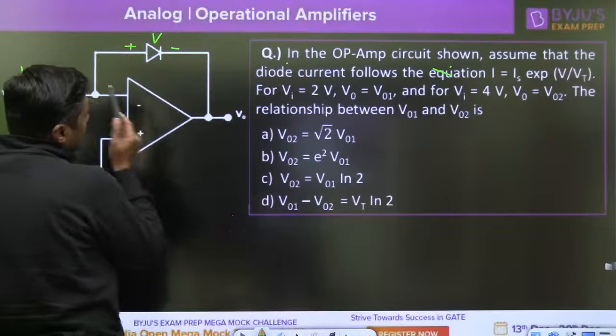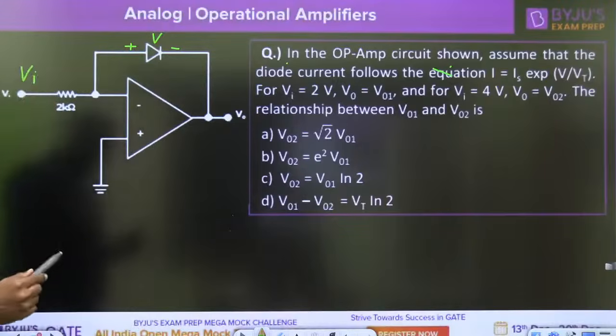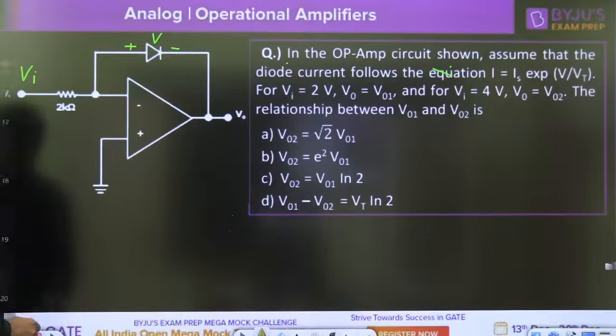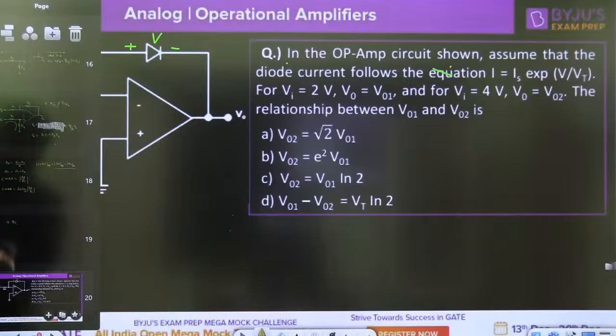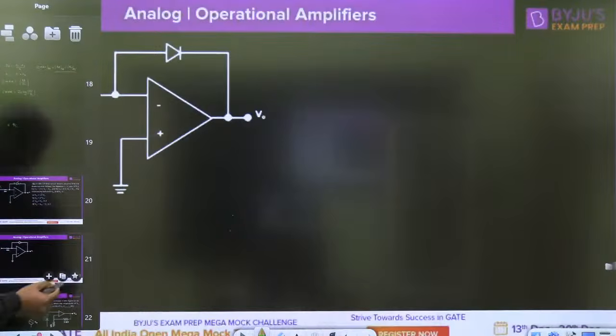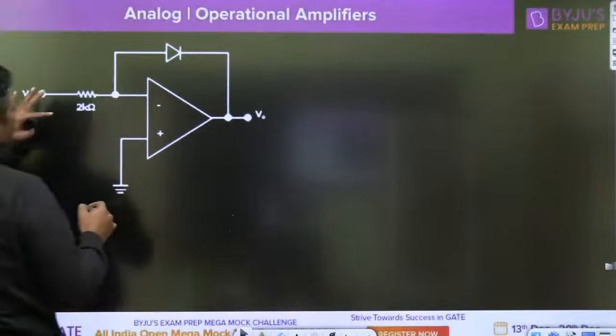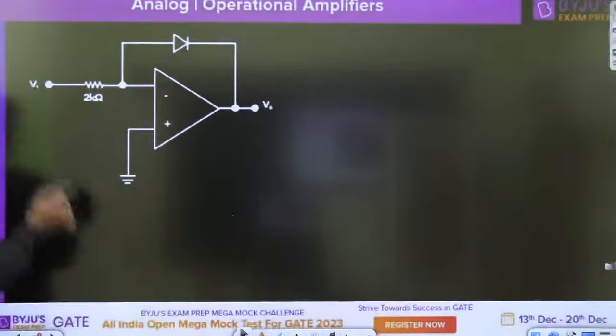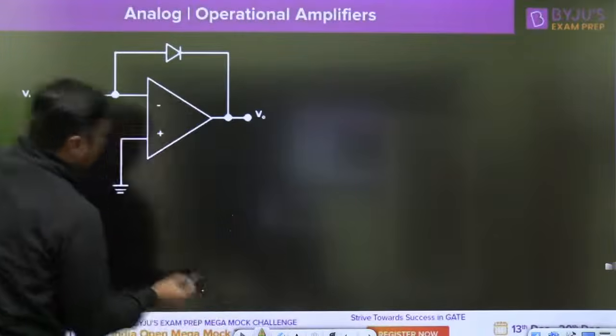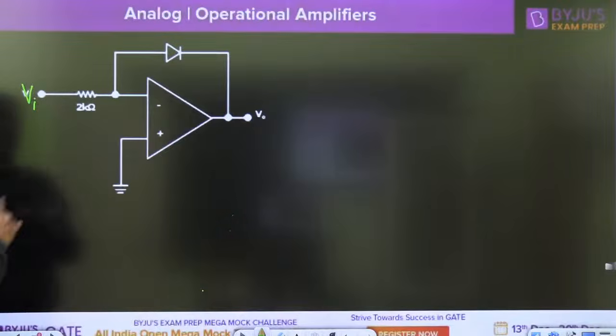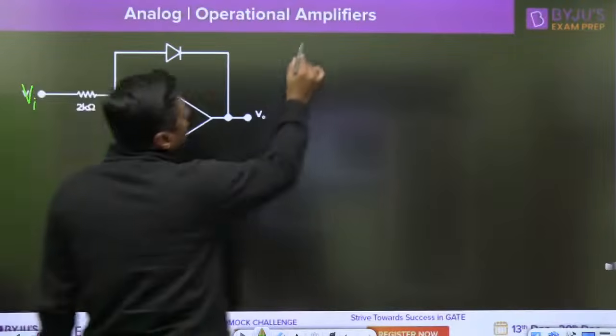So my dear, watch this diagram. Logarithmic amplifier, this is Vi. Remember the direct formula for that.